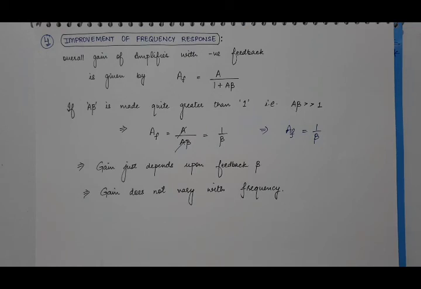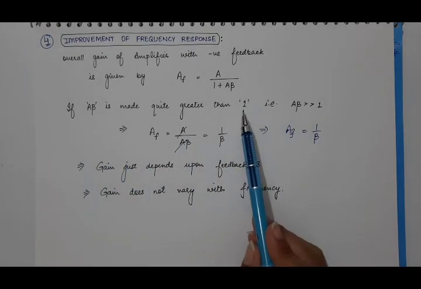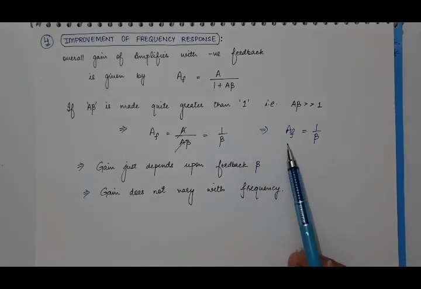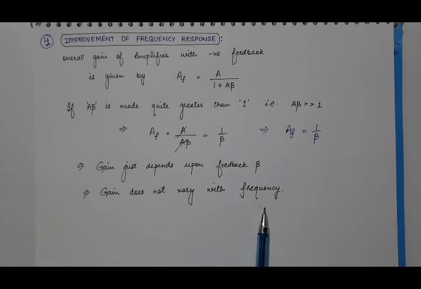But when this A beta term is made very, very greater than 1, in that case the closed loop gain of the amplifier, that is the gain of the amplifier with feedback, just depends upon the feedback factor, and it is independent of internal gain. It means now the gain will not vary with frequency. So in this way, the frequency response of the amplifier has improved.